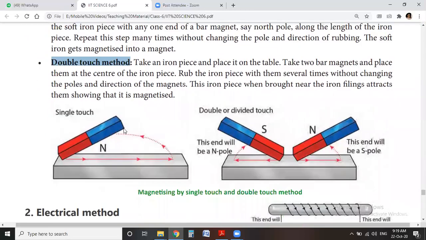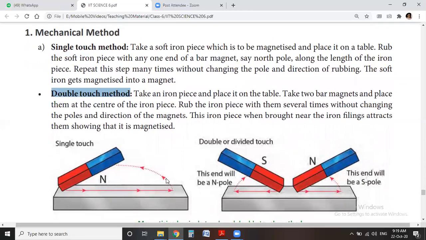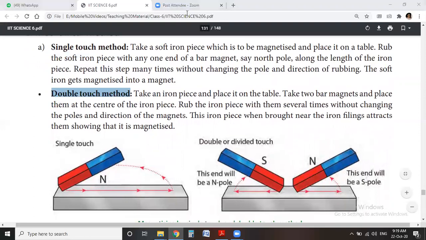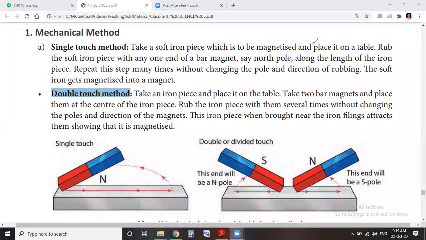Okay, so here you see the picture. In this picture, it is an example of single touch method, and this is the double or divided touch method. Okay, so here you see it is an iron piece, a soft iron piece.